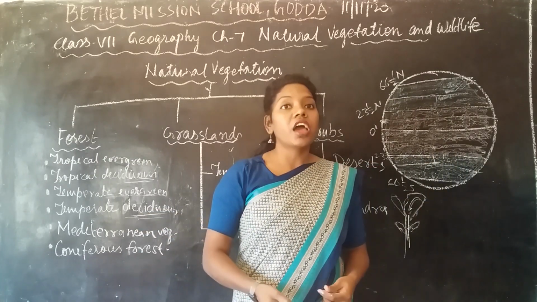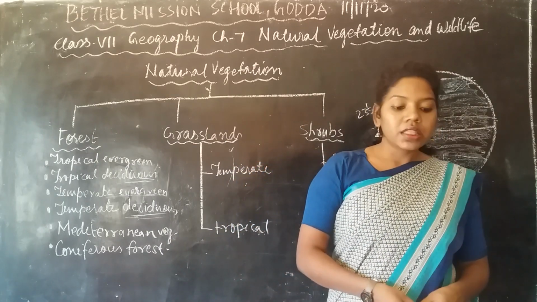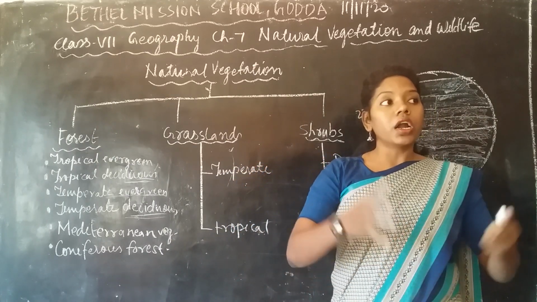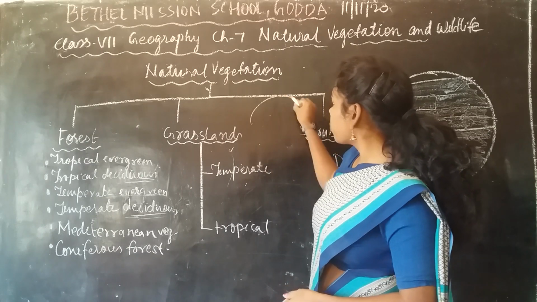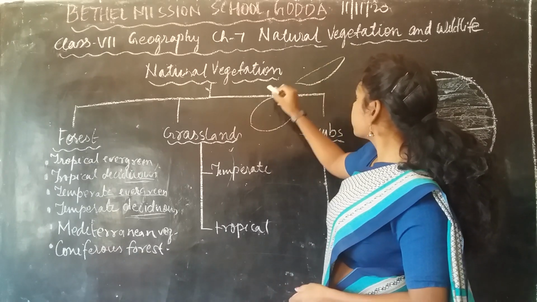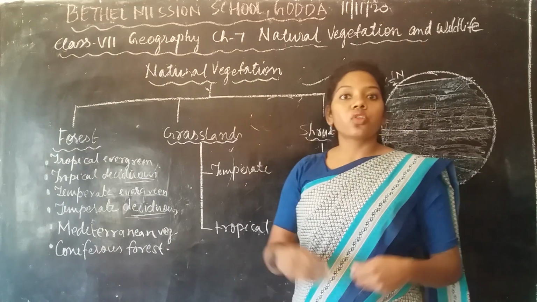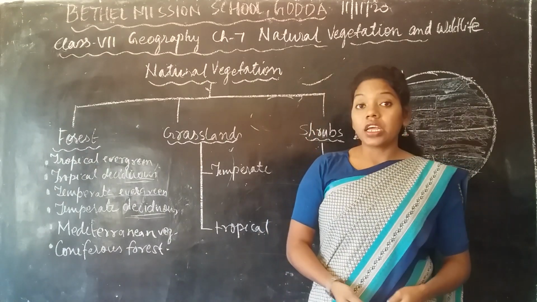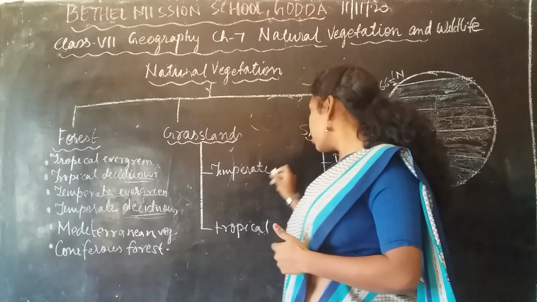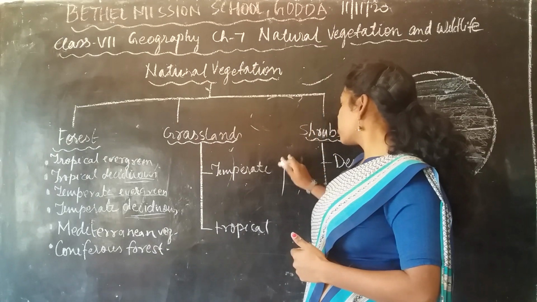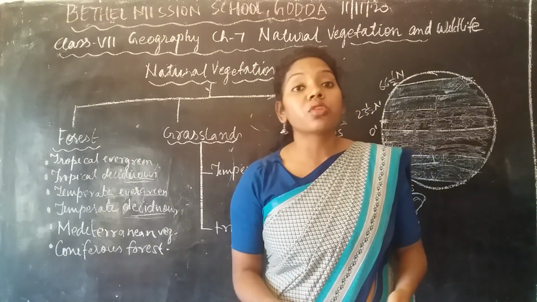The main important thing is that the plants present in the temperate deciduous forest have a thick trunk and broad leaves. Broad leaves means this type of leaf, not thin leaves. It will have broader leaves, and the shape of the leaf is so big. And the trunk, the stem of the big tree, is called the trunk. It becomes so thick.